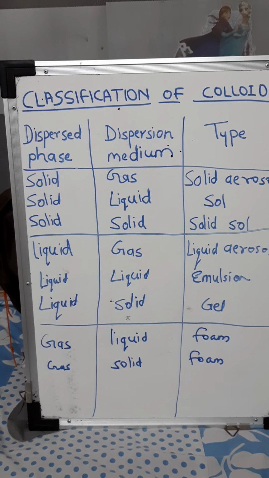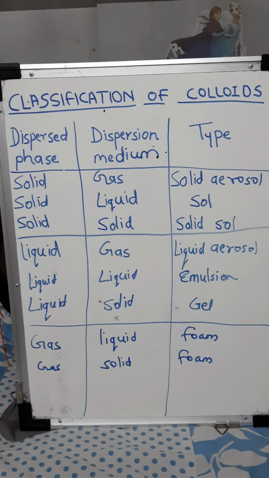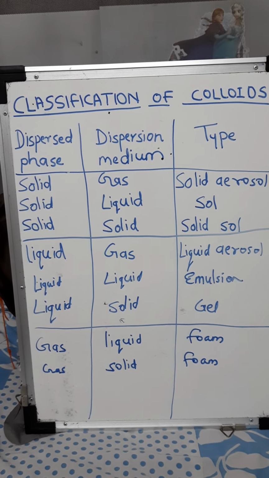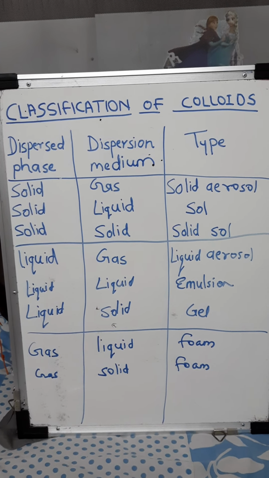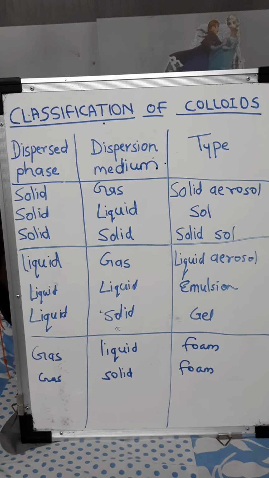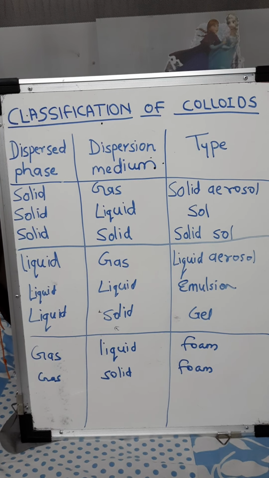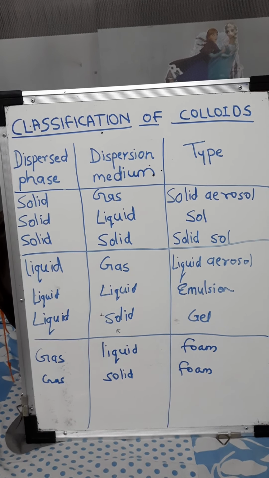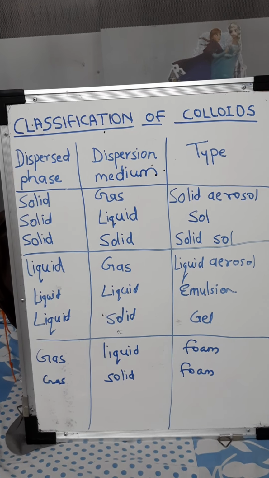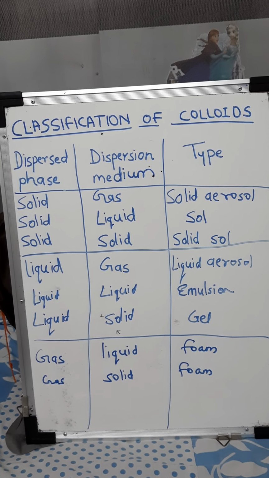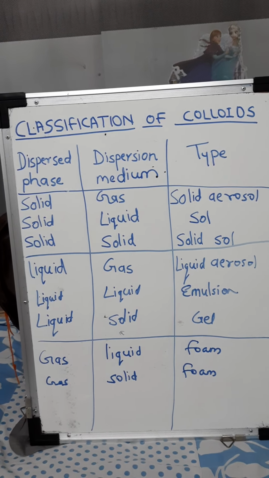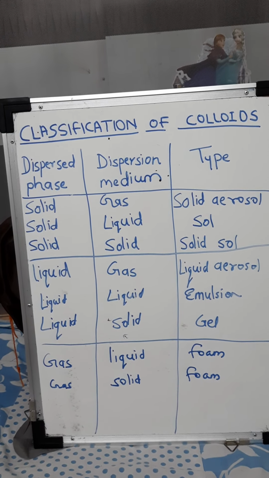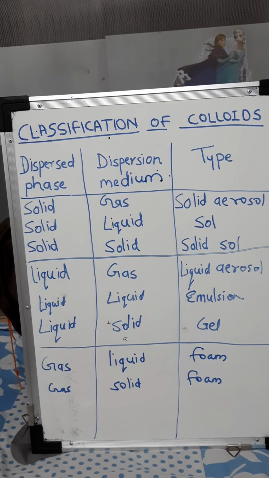Now see, if our disperse phase is solid and dispersion medium is gas, this type of colloidal solution is called solid aerosol. Why? Because solid particles are present in air, in gas. So this is a type of solid aerosol. I'll give you some examples. See, smoke or automobile exhaust or dust particles in air. So these are the solid particles present in air or present in gas.